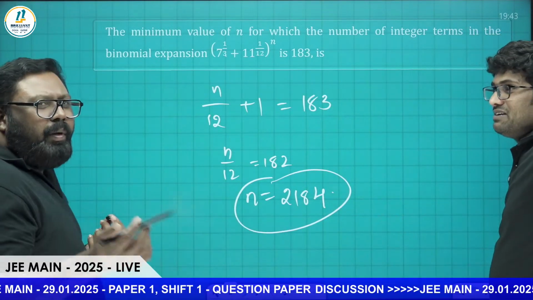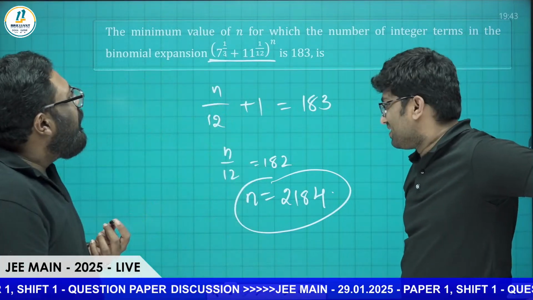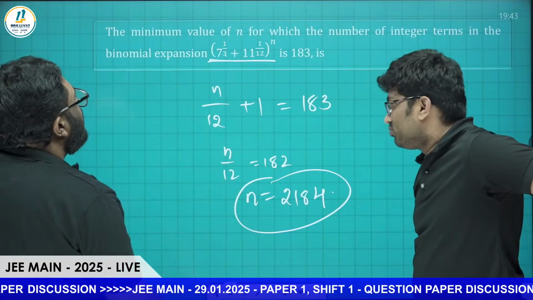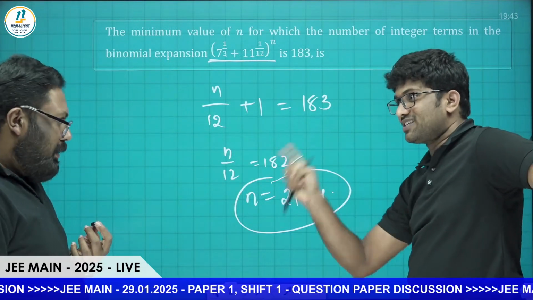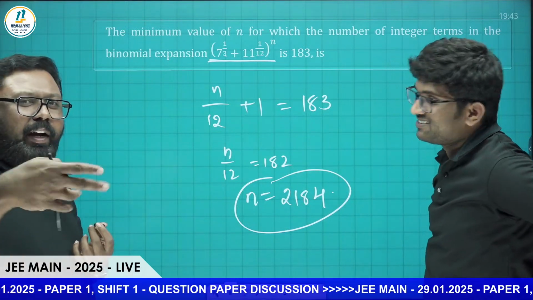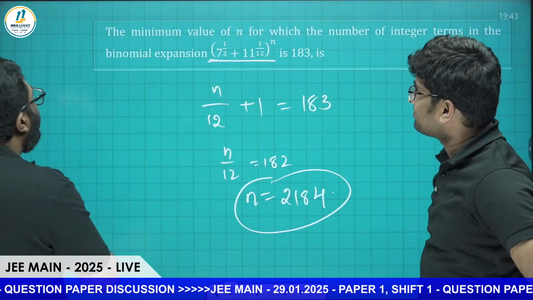So simple, direct formula. This same question has been asked many times, where the binomial expansion has rational powers. Even last year we discussed this same question, number of rational terms or sum of rational terms. Just revise those formulas in the Binomial theorem. Those are very direct questions.